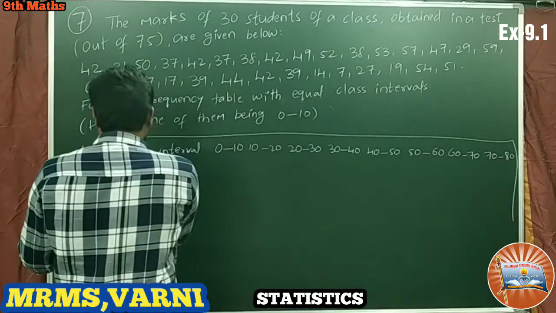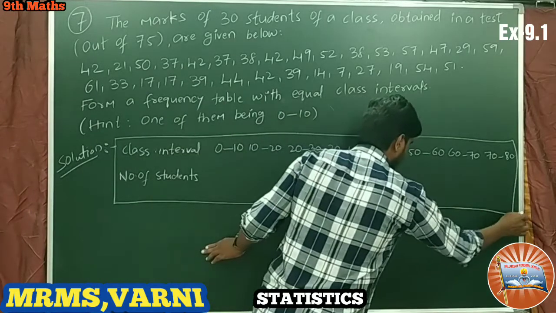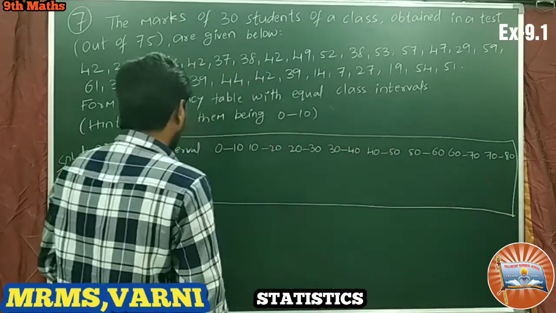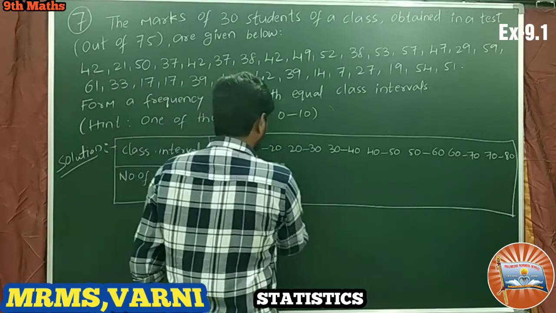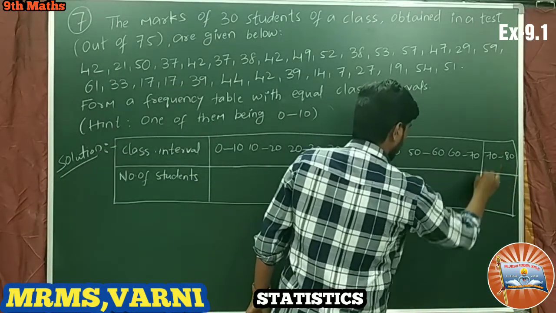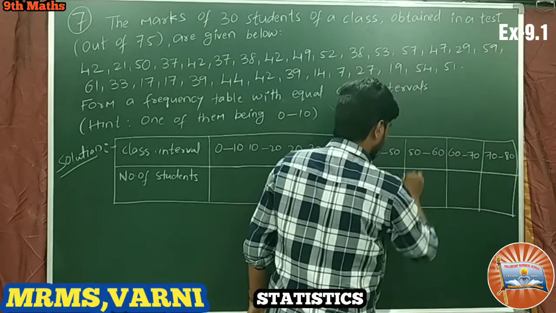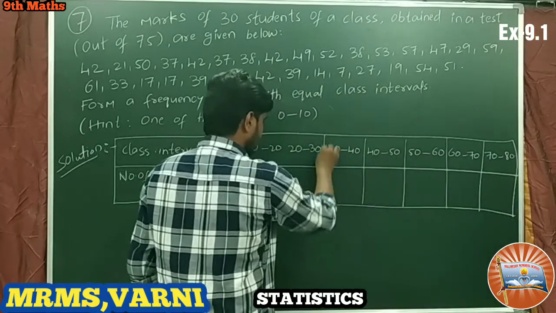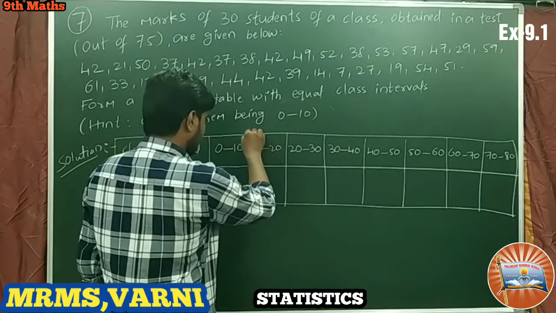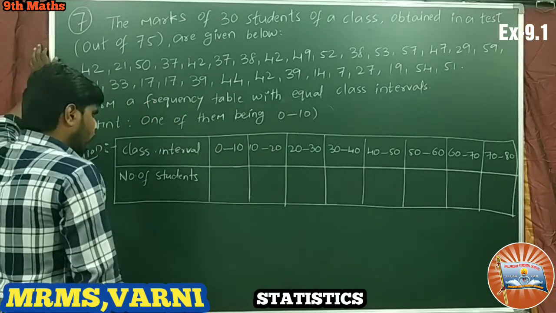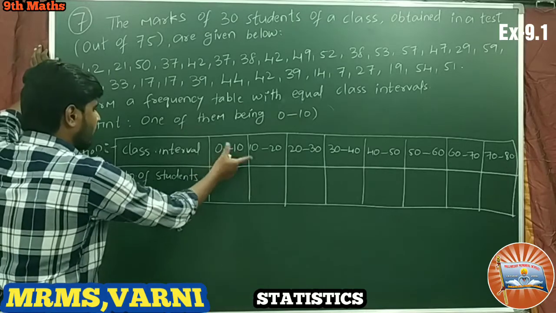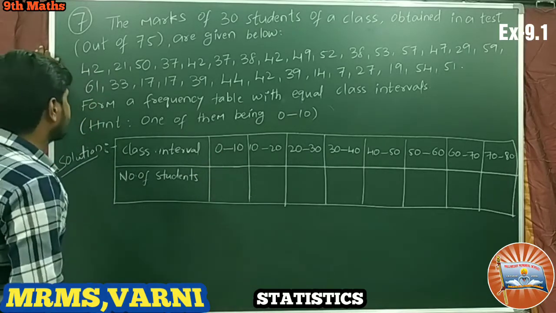This is the required table. Here I am taking the table in horizontal direction because of lack of space. Now 0 to 10, how many students do we have?